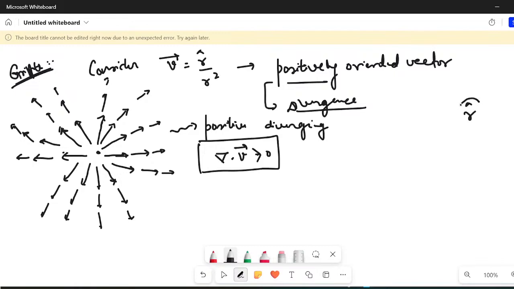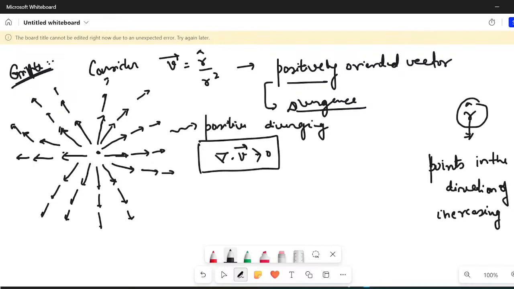R cap points in the direction of increasing r. And what is 1 upon r square? It would be positive. Obviously with increasing r, the strength would decrease.